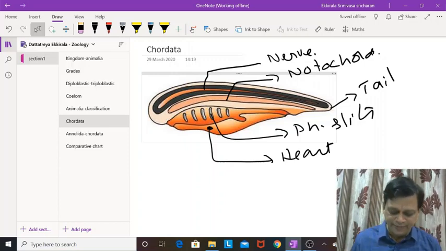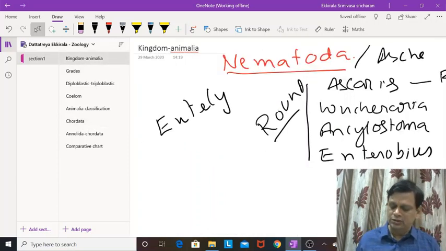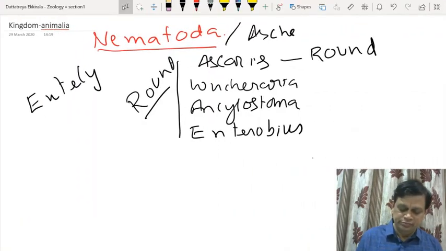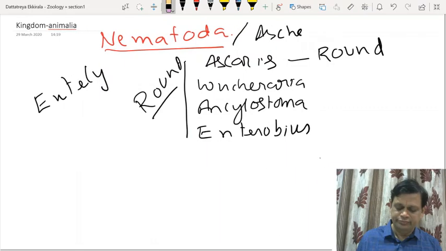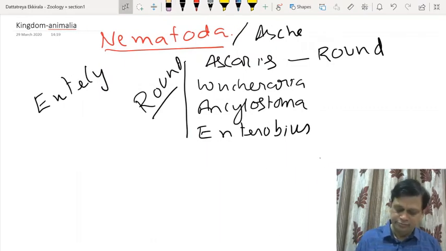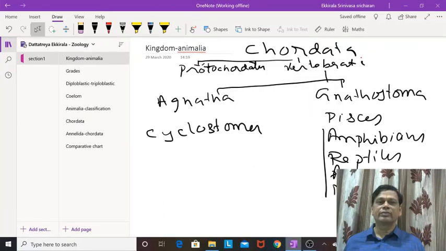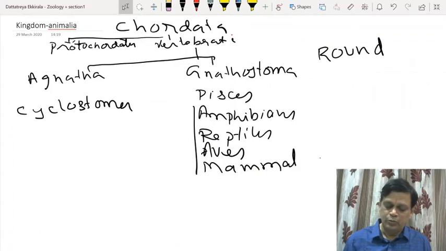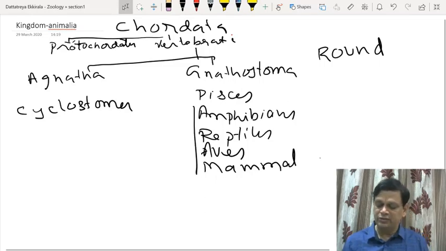The chordates include protochordates and vertebrates.